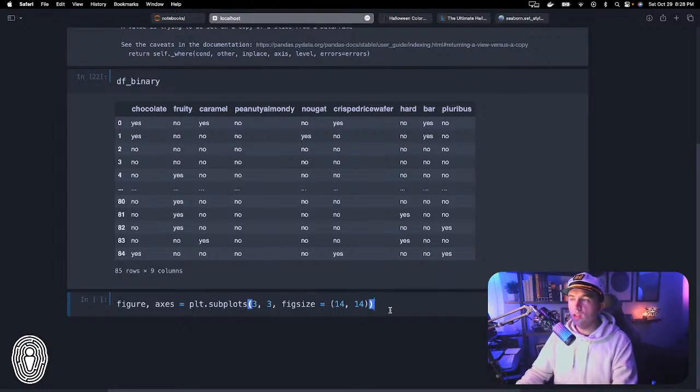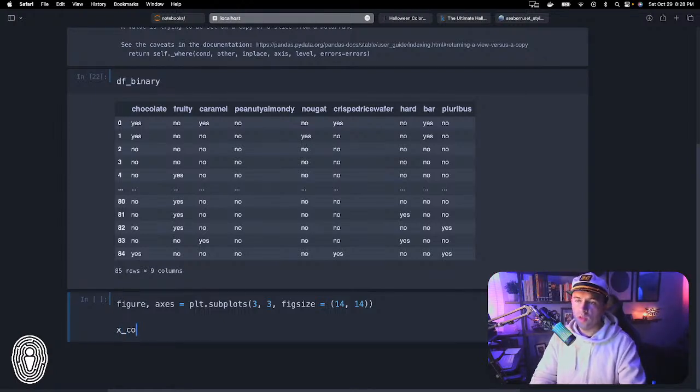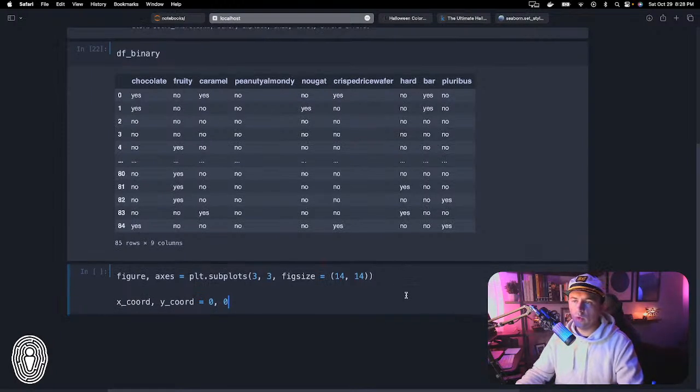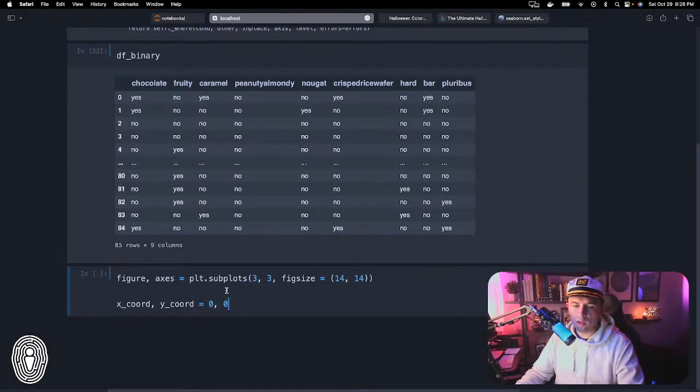In order to do that, we need to instantiate some values representing our X and Y coordinates. So x_coord, y_coord equals 0, 0. If you're not familiar with the syntax, it's not super common. I personally don't like to use this syntax unless it's something super basic like this, but basically it's saying I want this x_coord to equal 0, and I want this y_coord to also equal 0. That's just a shorthand of how to do this in Python.